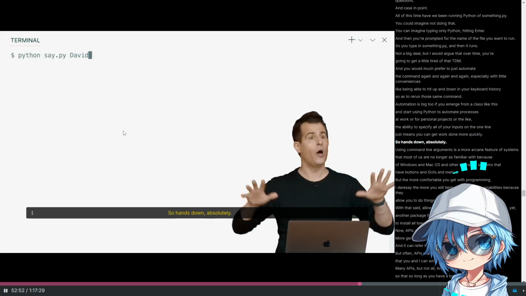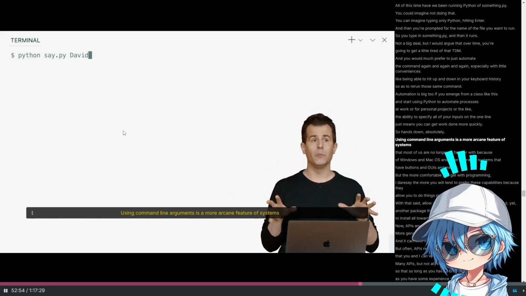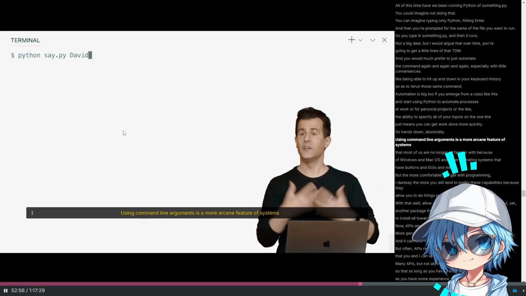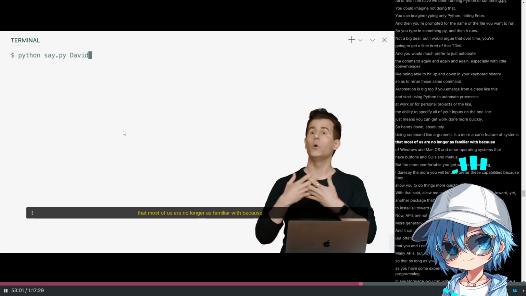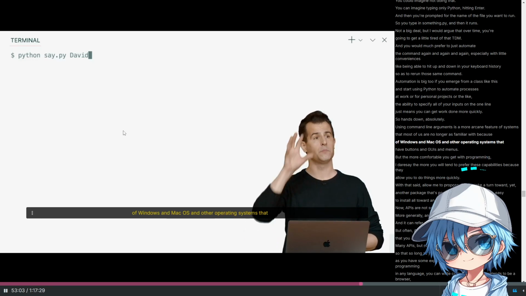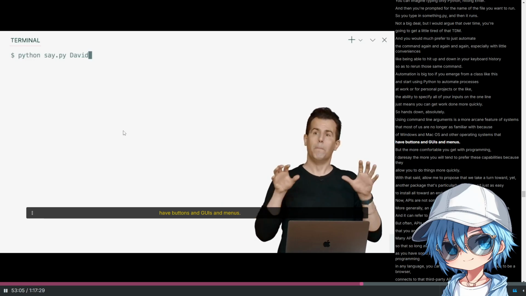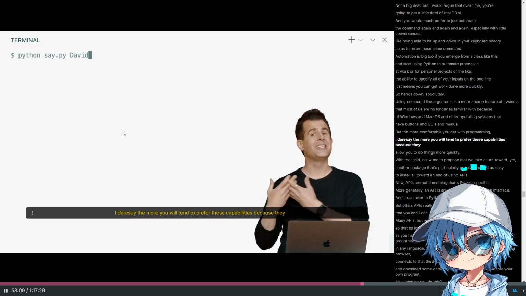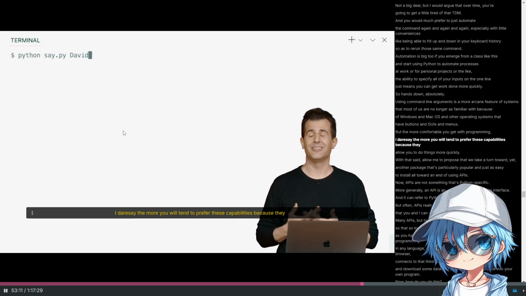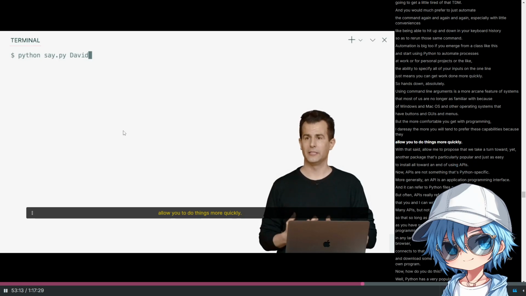So hands down, absolutely, using command line arguments is a more arcane feature of systems that most of us are no longer as familiar with because of Windows and Mac OS and other operating systems that have buttons and GUIs and menus. But the more comfortable you get with programming, I dare say the more you will tend to prefer these capabilities because they allow you to do things more quickly.